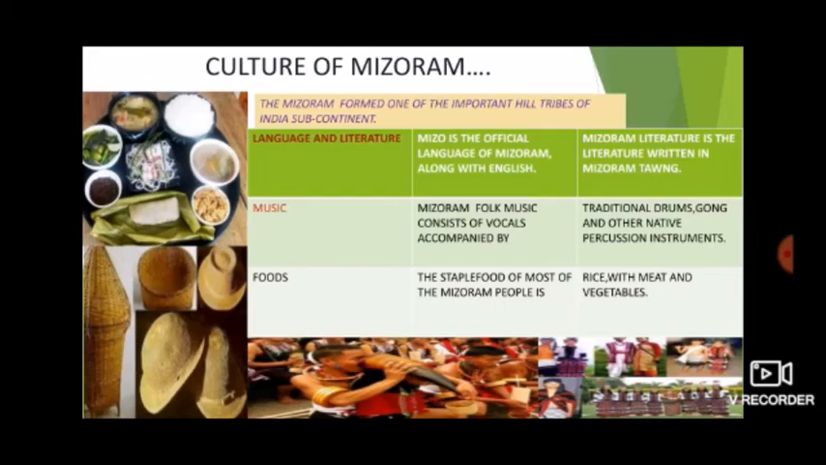Music. Mizoram folk music consists of vocals accompanied by traditional drums, gongs and other native percussion instruments. Foods. The staple food of most of the Mizoram people is rice with meat and vegetables.